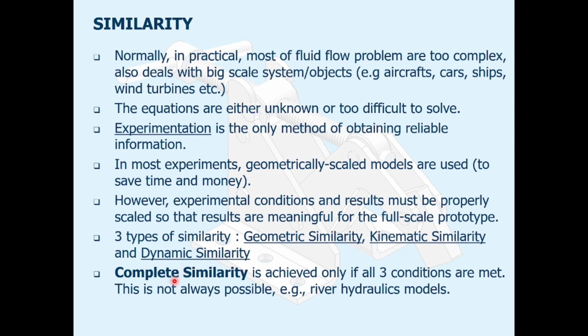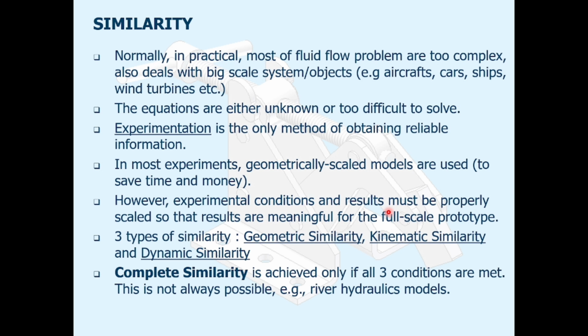Okay, similarity. What is the meaning of similarity? Normally in practice, most fluid flow problems are too complex. They also deal with big scale system objects, for example aircraft, cars, ships, wind turbines, and so on. The equations are either unknown or too difficult to solve, so experimentation is the only method of obtaining reliable information. In most experiments, geometrically scaled models are used to save time and money. However, experimental conditions and results must be properly scaled so that results are meaningful for the full-scale prototype.